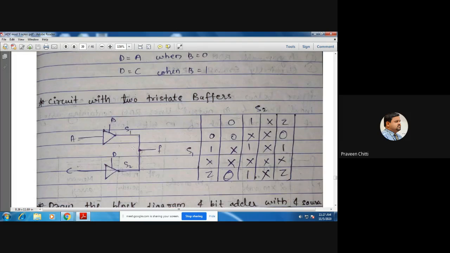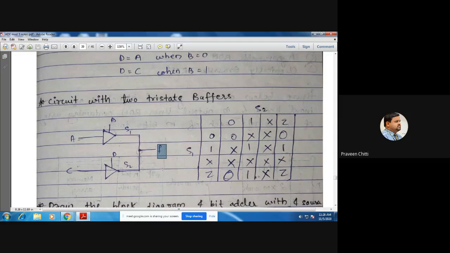If S1 is 0 and S2 is also 0, then what will be the value of F? When D is 0, we are going to get S1 as 0 and S2 as 0, depending on the values of A and C. In that case, what should be the final value of F? 0 and 0 gives you 0. Is that clear? Because both are 0, this will be 0.